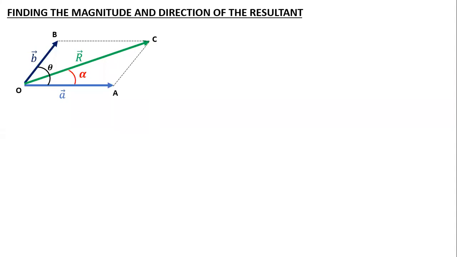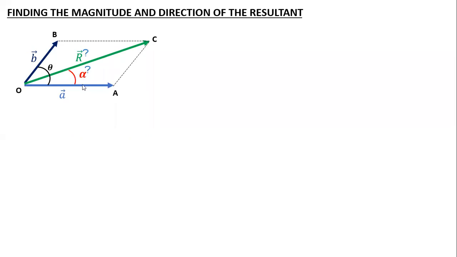Theta is the angle between your A vector and B vector, which will be known to us. A vector and B vector are also known to us. Now what to find? I need to find two things. One is what is R, the other is what is alpha. If R is known, I know the length of OC.